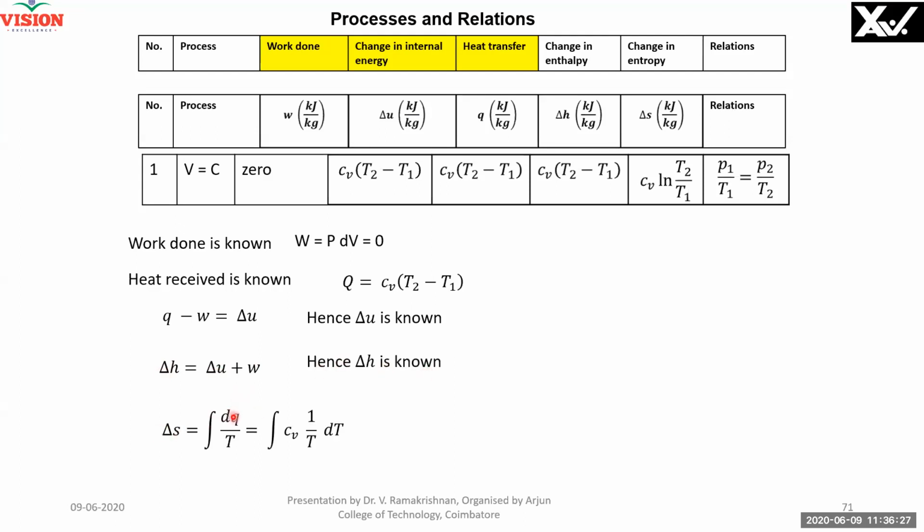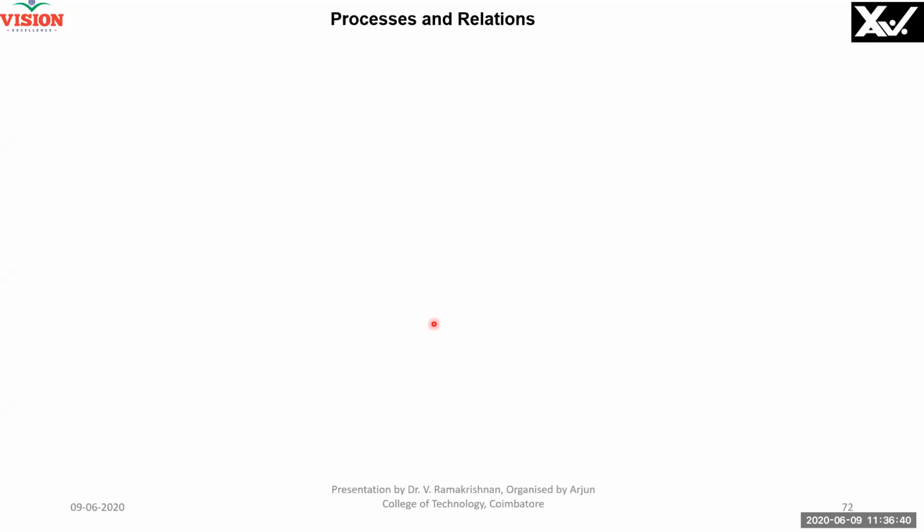ΔS is the integral of dQ by T, because we know dQ. dQ is equal to Cv into dT. Cv into dT divided by T is Cv dT by T. Therefore, ΔS is Cv log T2 by T1. So you can find out everything.